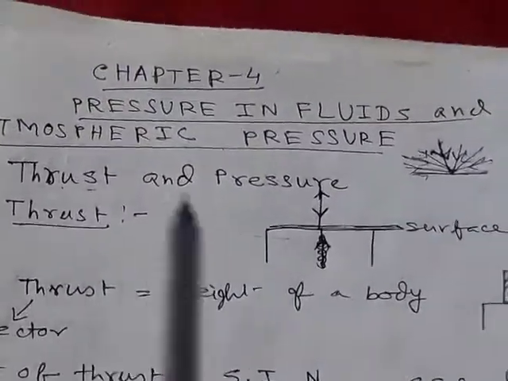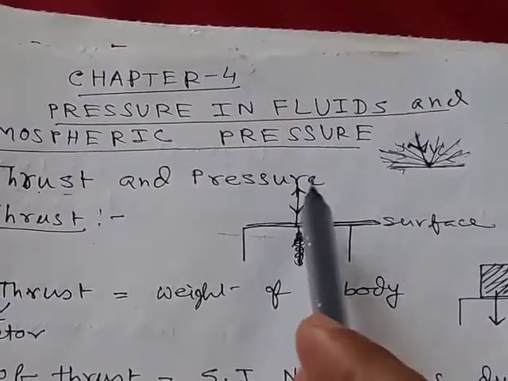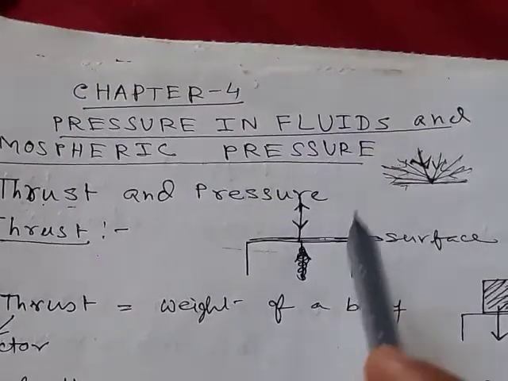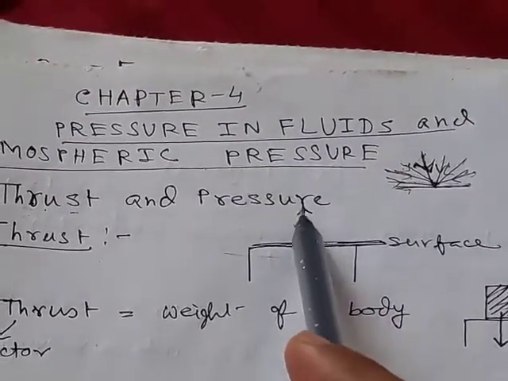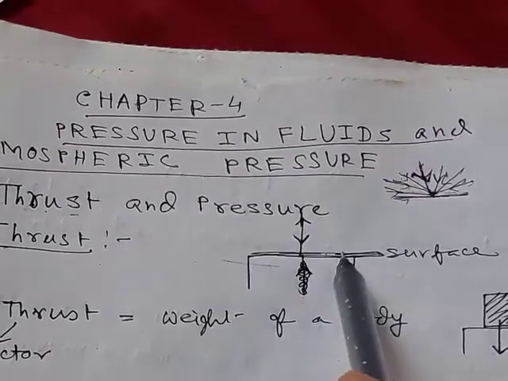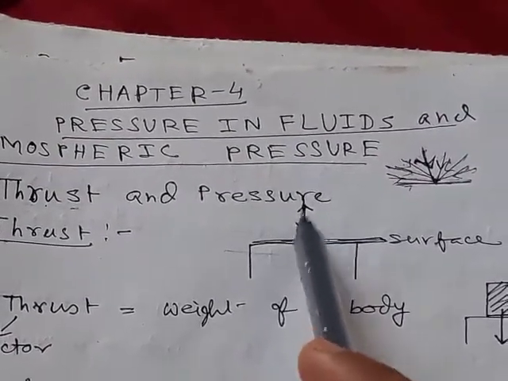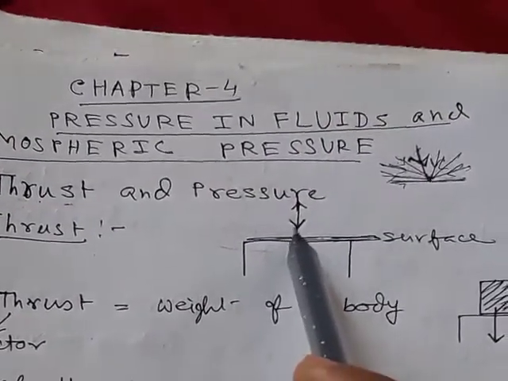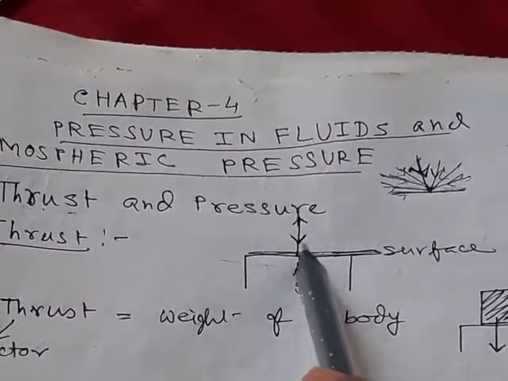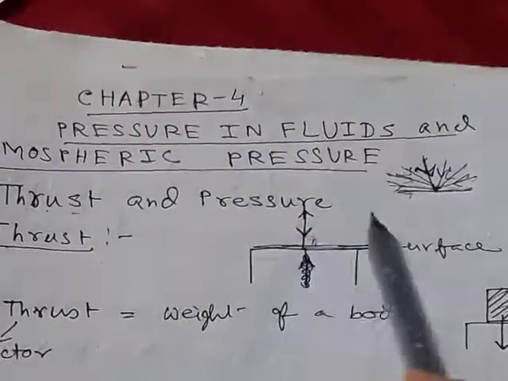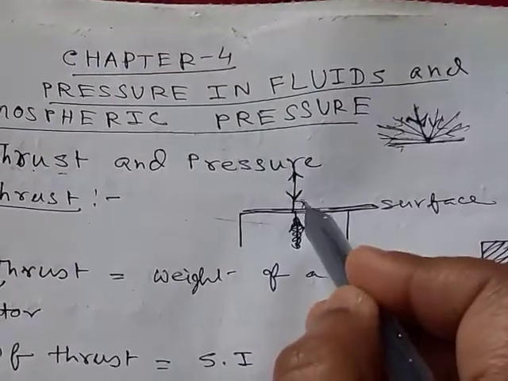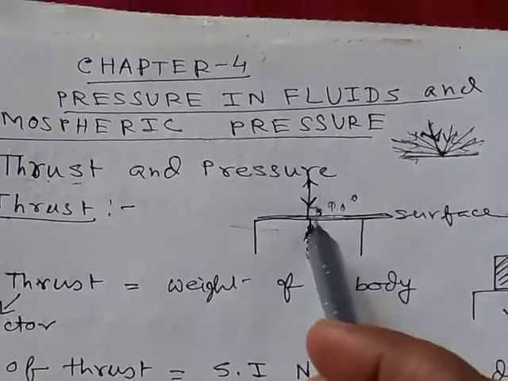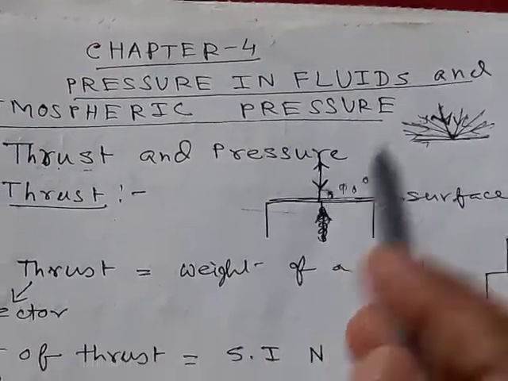Here these are all forces, but this component is the thrust. So thrust is the force applied on a surface along the direction perpendicular to the surface, that is, at 90 degrees with the surface. So here the force is called thrust.